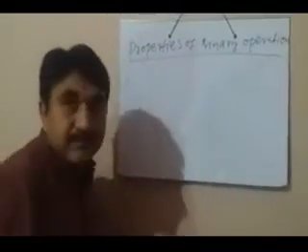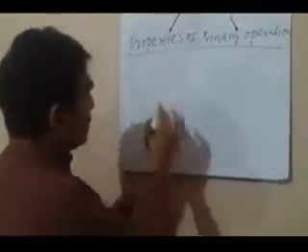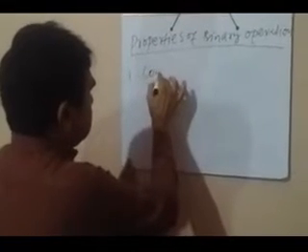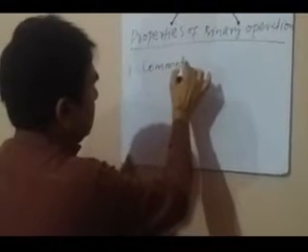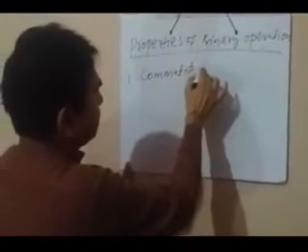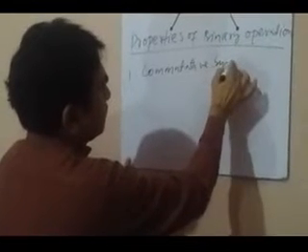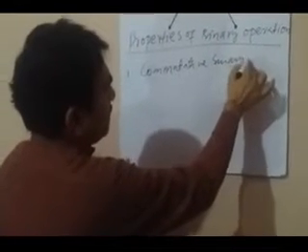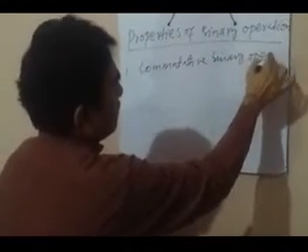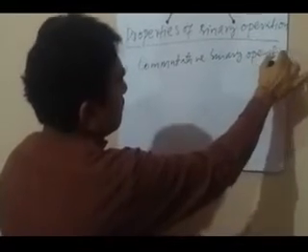The first one is commutative binary operation.